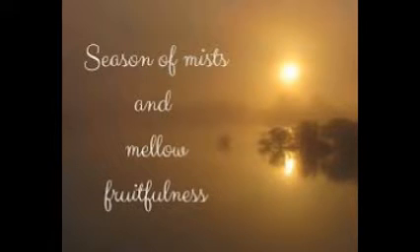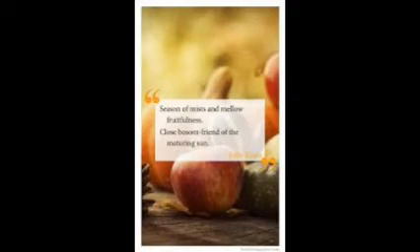The season and the maturing sun are working together. That is the season of mist and mellow fruitfulness. That season is the close bosom friend of the maturing sun. They are two close friends, and they are conspiring with how to load and bless with fruit the vines that round the thatch eaves run. So what are they doing? They are like two close friends working together, conspiring. So the time and the climate.